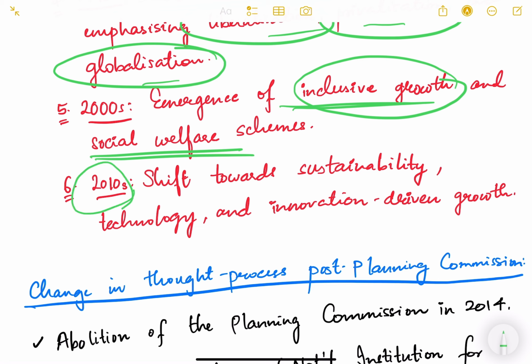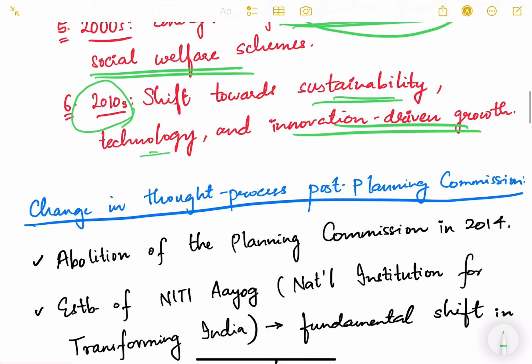In the 2010s, although in 2015 we had NITI Aayog, and in 2017 the last 5-year plan ended, this decade saw a shift towards sustainability, technology and innovation driven growth. We also had a lot of financial inclusion policies like Jan Dhan Yojana and digitization, linking of mobile phones to the bank account, Aadhaar and all those things. So this was the period, after which we moved to NITI Aayog and its way of working,